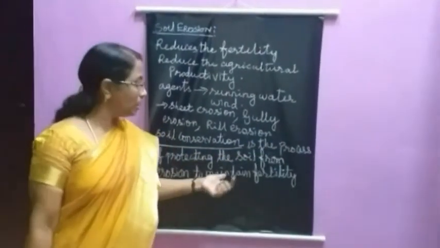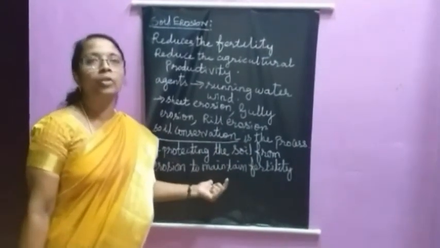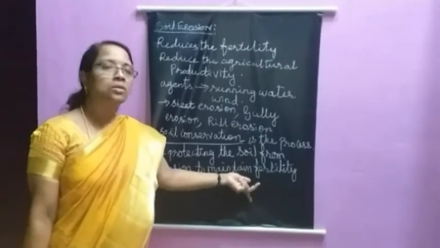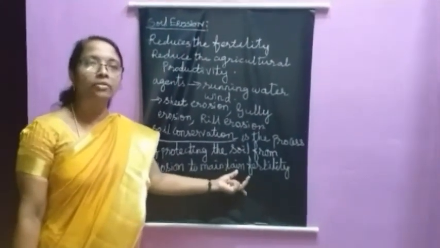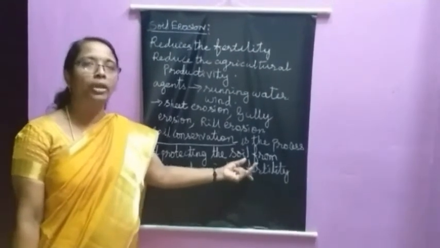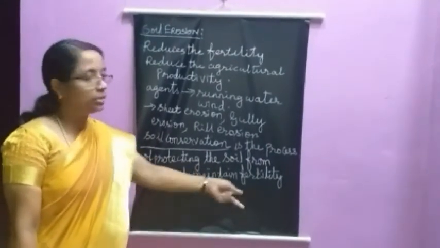Okay. So what are the methods? Certain methods are followed to conserve the soil. You should construct dams. You should control grazing, and do afforestation. Next is contour ploughing. So various methods are there for conserving this soil.